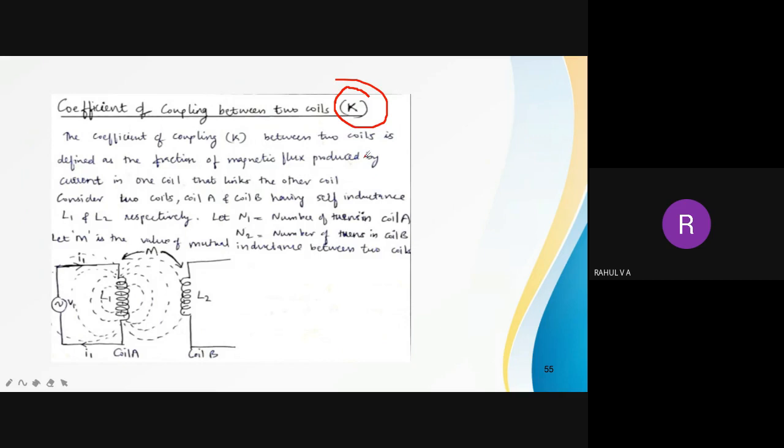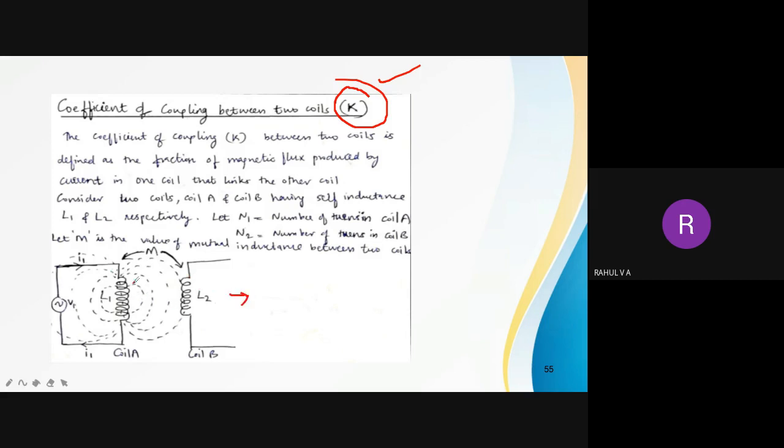Coefficient of coupling is denoted by the letter K. Assume, with the same transformer example, that I am connecting an AC source to a coil A. It will produce some flux, which will link to the secondary coil, and EMF will be induced in the secondary coil.